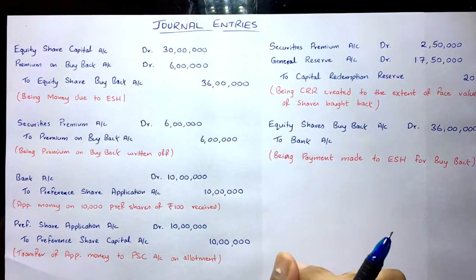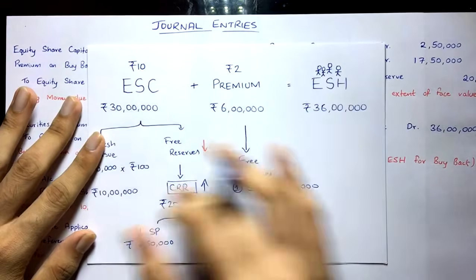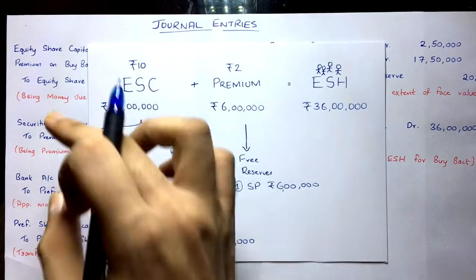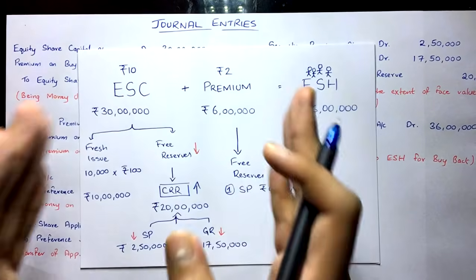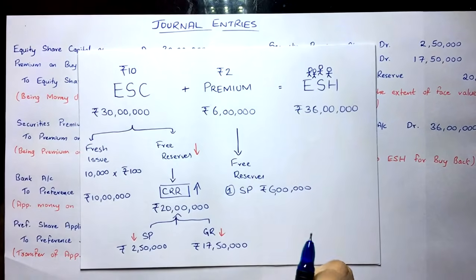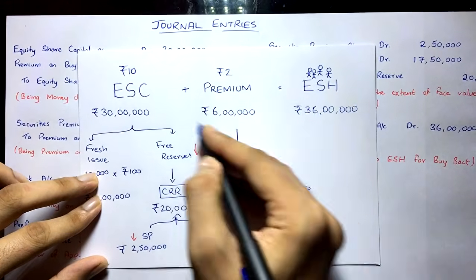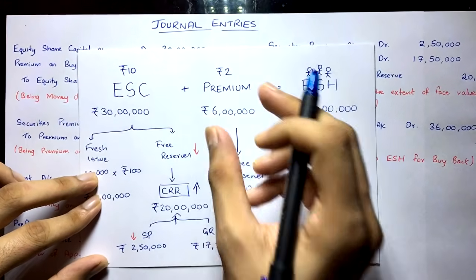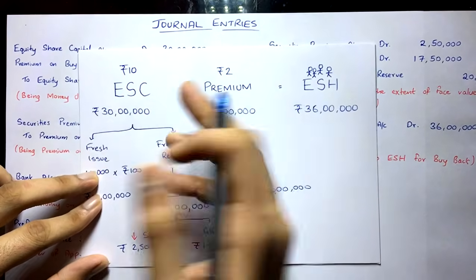Now here we have the journal entries. See how easy and simple it is to pass these journal entries. First you have to look into the calculation, this equation, and this equation itself is the first entry. We have the first entry over here. See here, what is happening? We are doing buyback of shares. So we have to pay the capital back to the equity shareholders as well as something extra that is called premium. Now this capital is being cancelled off. That is what buyback is, cancellation of shares.